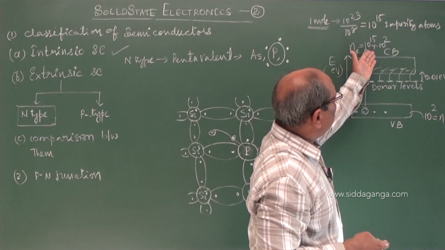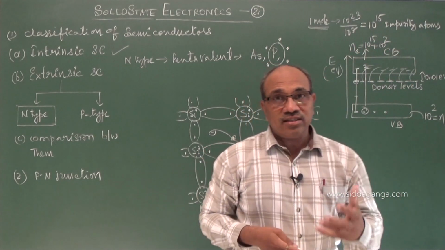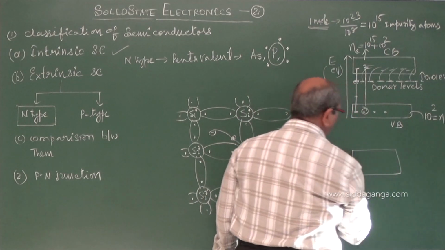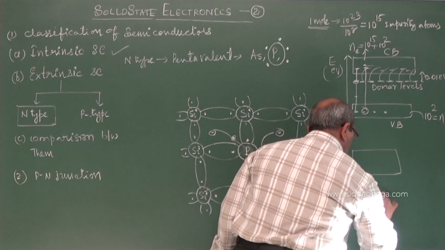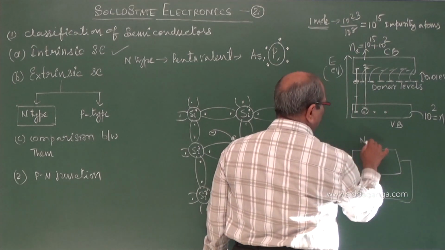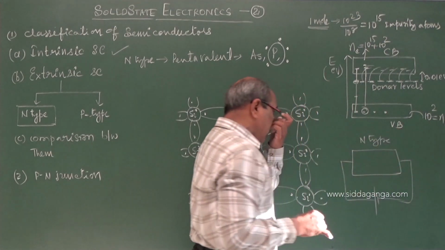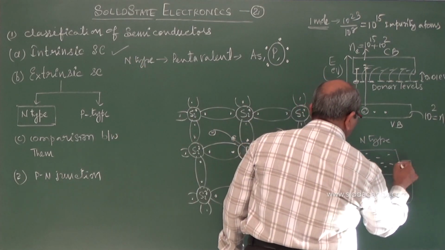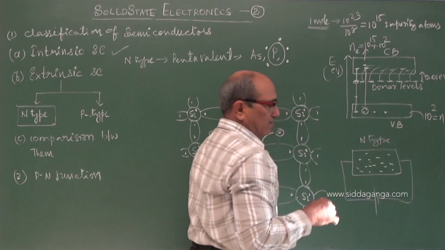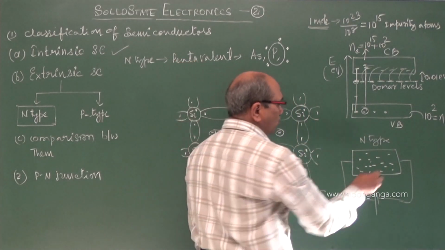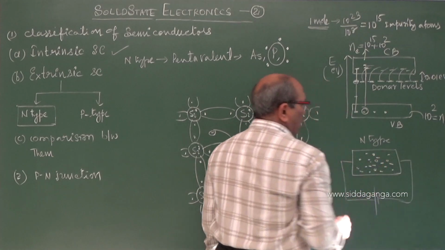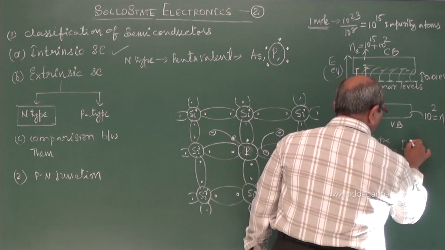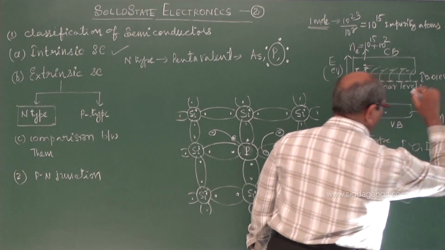There may be millions of electrons. They are the charge carriers. When I take this semiconductor which is doped with a pentavalent impurity and connected, which I am calling an n-type semiconductor, what we are seeing is that the population of electrons is very large, but holes are very few. The contribution is no doubt by both, but current is majorly by the electrons.